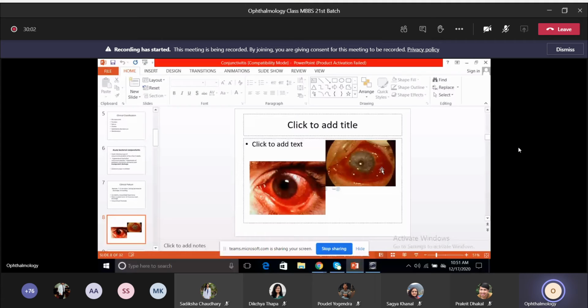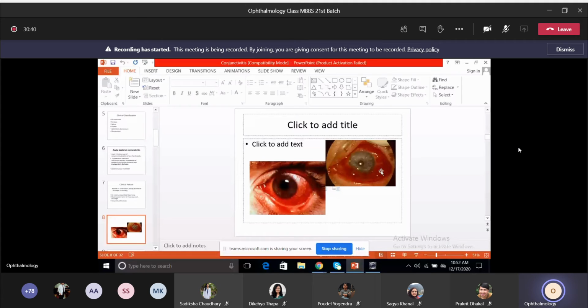So the main is redness of the eyes, in the bulbar conjunctiva there's redness, which is diffuse congestion, and then there's presence of mucopurulent discharge, and some amount of lid edema which can be seen here, and then conjunctival chemosis in severe cases, where the conjunctiva has edema and looks bulged out. So the main thing in case of acute is the diffuse hyperemia, of course the mucopurulent discharge, and then presence of conjunctival chemosis.